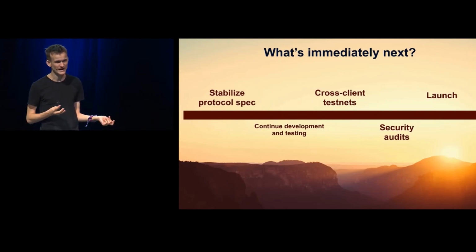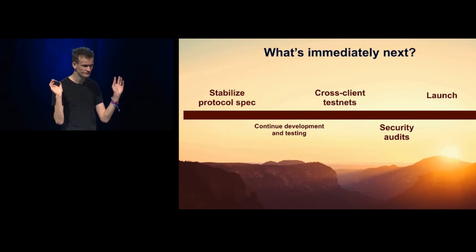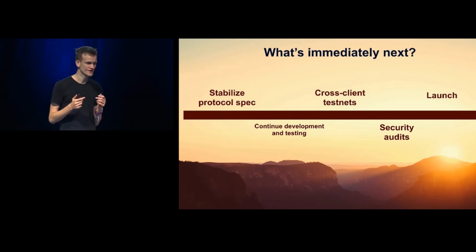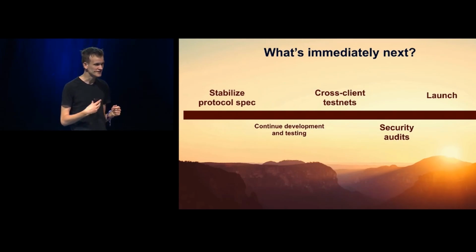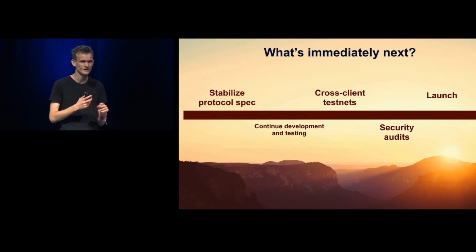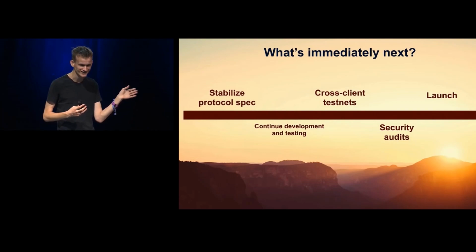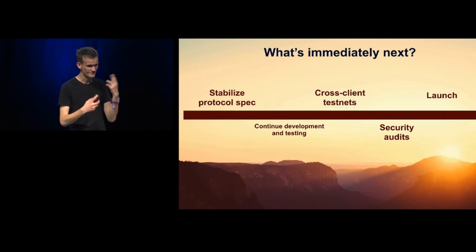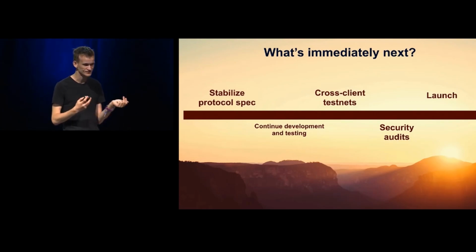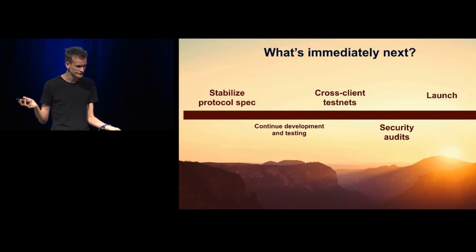Now, what's next immediately? What happens before the big launch? Well, first of all, stabilizing the protocol spec. For those who have been watching github.com/ethereum/eth2.0-specs, tree master, specs, beacon-chain.md, something like that. The spec has been moving fairly quickly, but it will stabilize fairly soon.